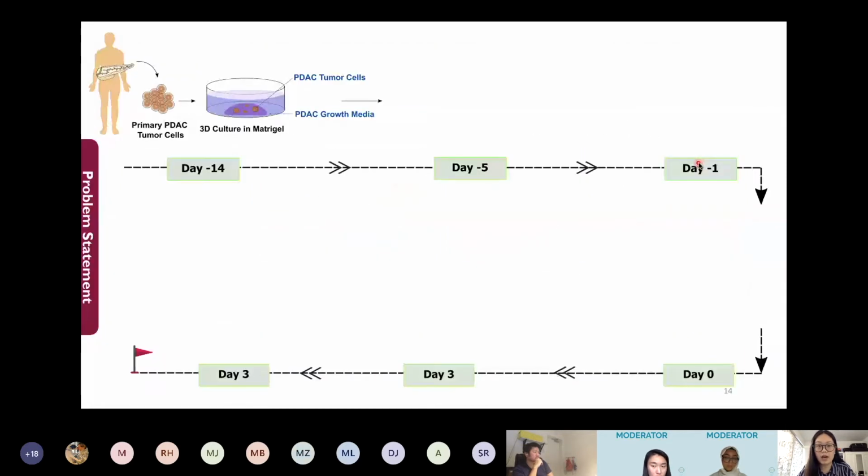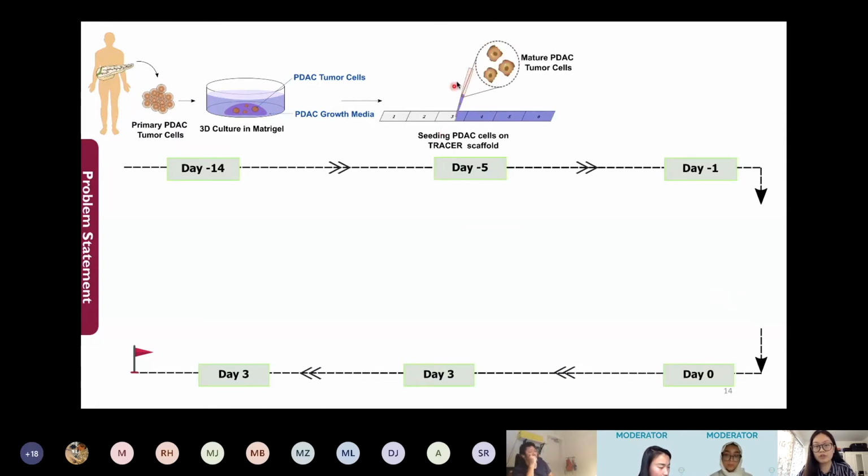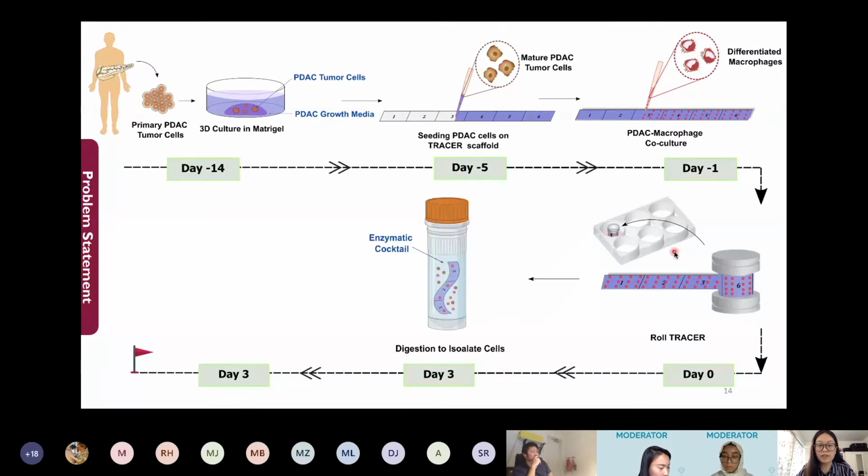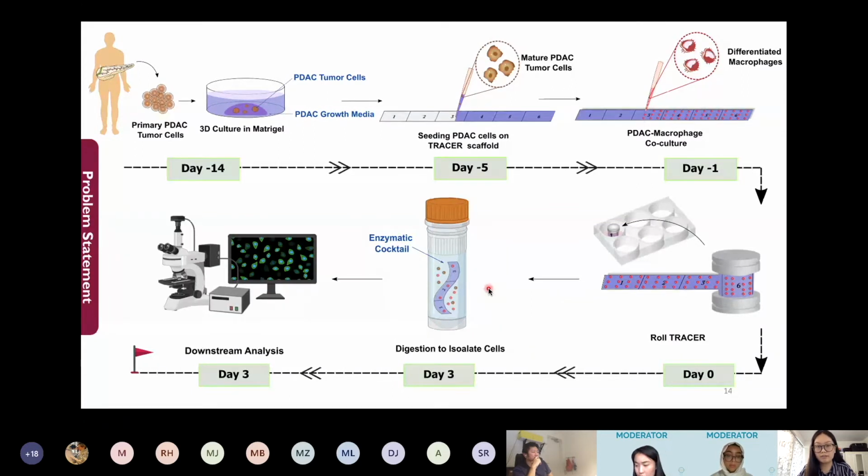Now let's take a look at the timeline of this workflow. If we take the day of rolling tracer as day 0, then 2 weeks before that, we start culturing the primary PDAC cells. On day -5, we seed the tumor cells on the tracer scaffold for 4 days using the PDAC growth media. On day -1, we add the macrophages to establish the co-culture system. The rolled tracer will be cultured for 3 days, and on day 3, the cells that are trapped within the scaffold will be dissociated out using enzymatic digestion and we will perform downstream analysis.